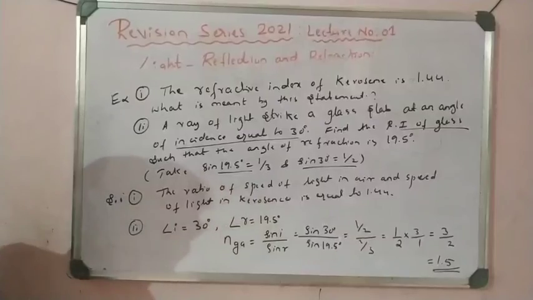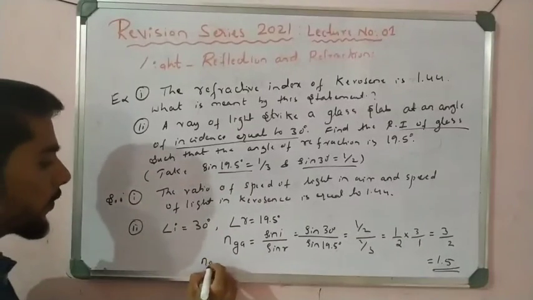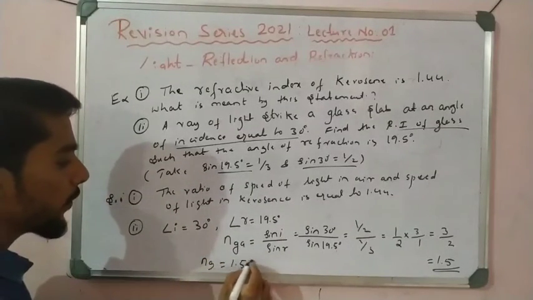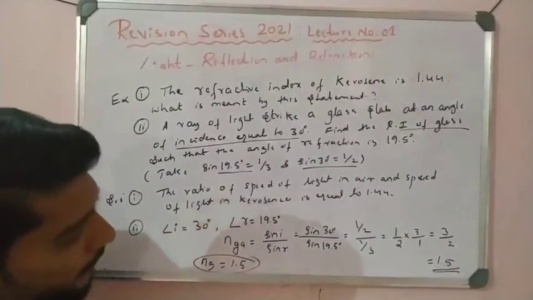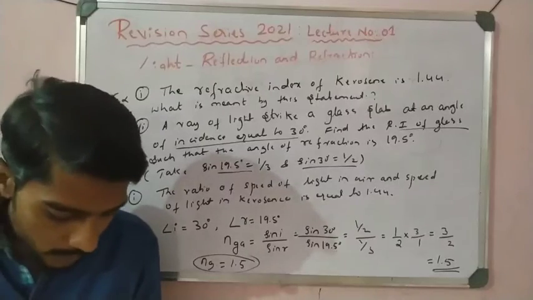1.5 is the answer. So the refractive index of glass is equal to 1.5. So by using Snell's law we easily solve the example. Right students? So please write down this one.